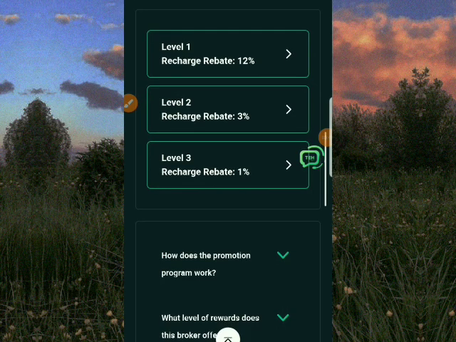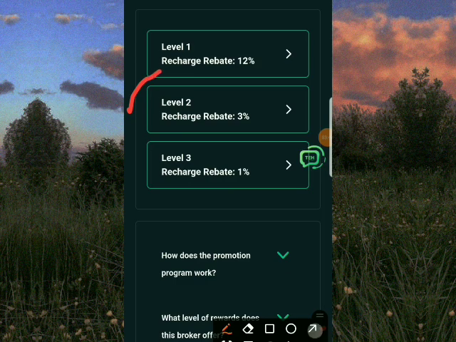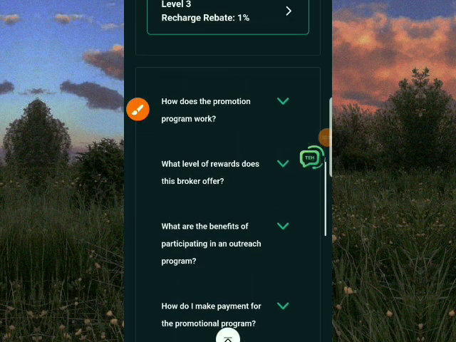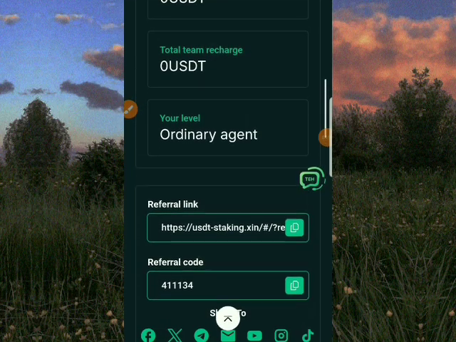At level 1, you'll be having 12% once they recharge in this platform. Level 2 is 3%, and level 3 is 1%. And you'll be earning free USDT without stress in this platform. And remember, you can withdraw within 2 minutes. Your USDT can be withdrawn directly into your Trust Wallet in any USDT of your choice in this platform.